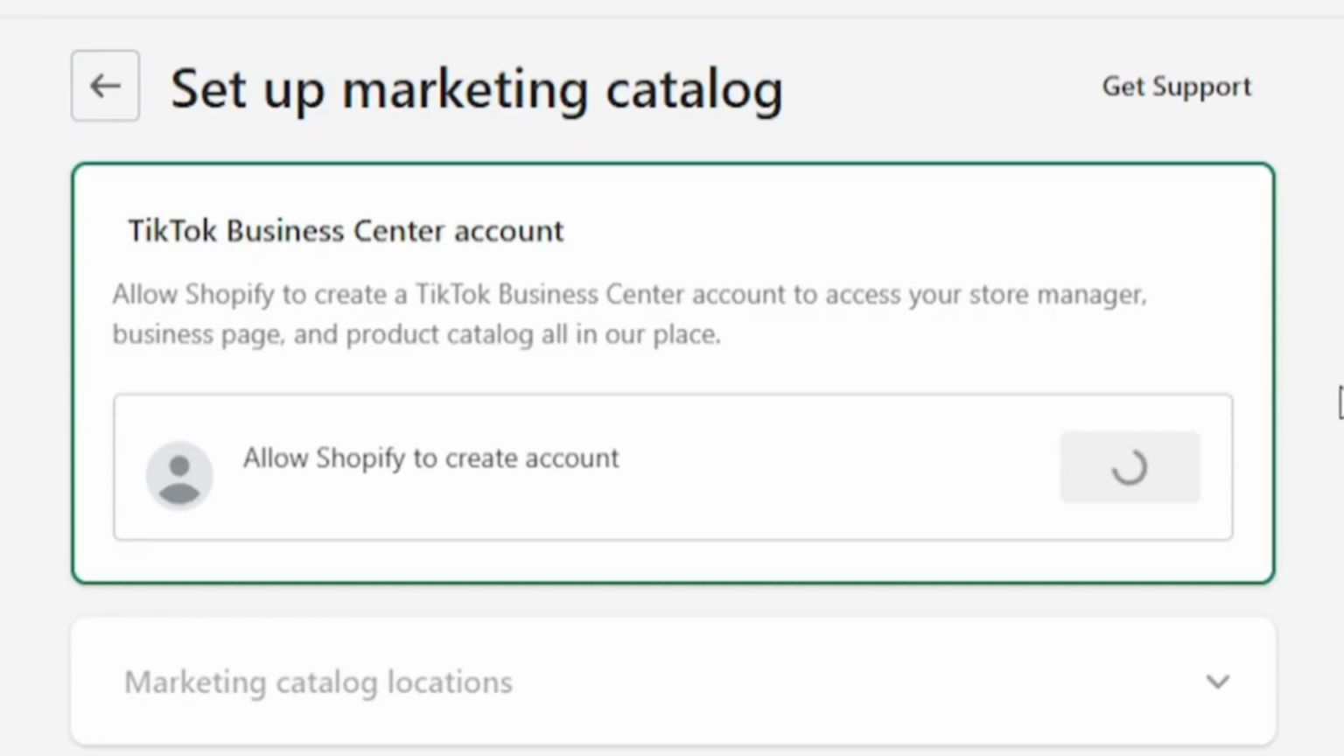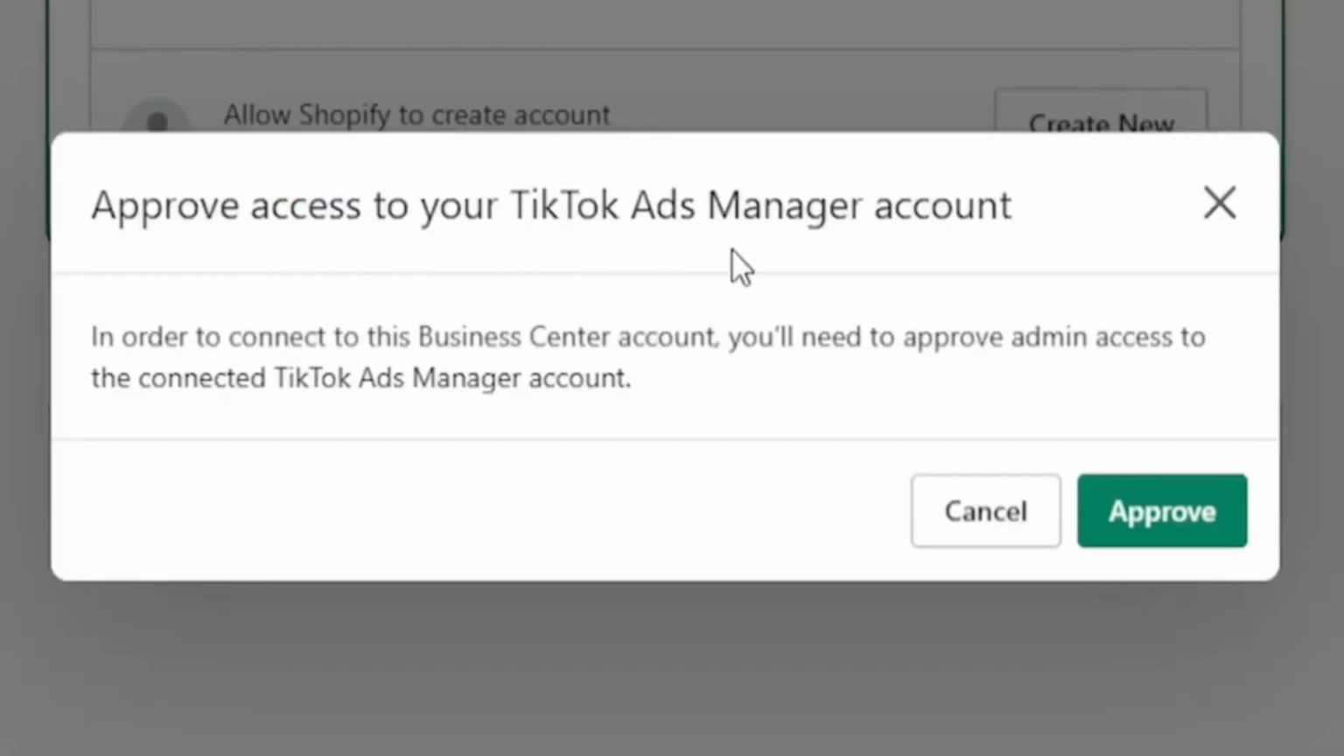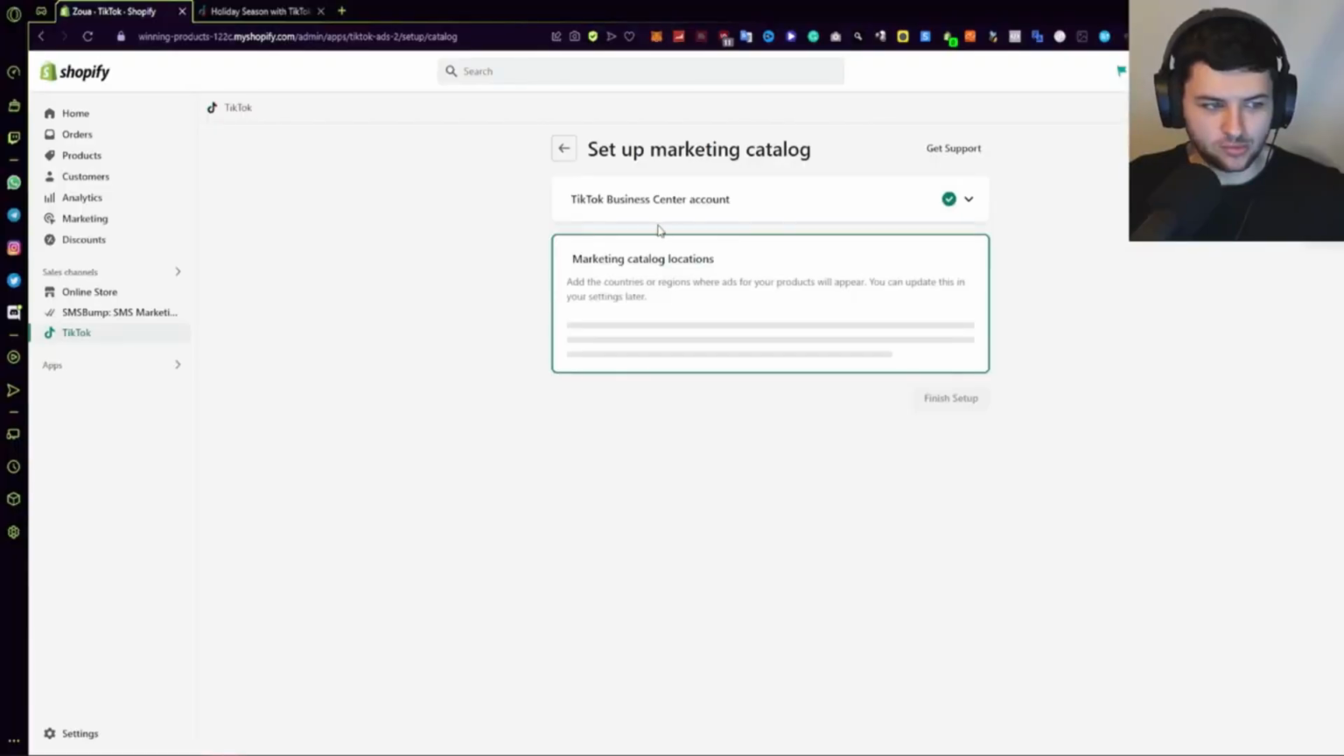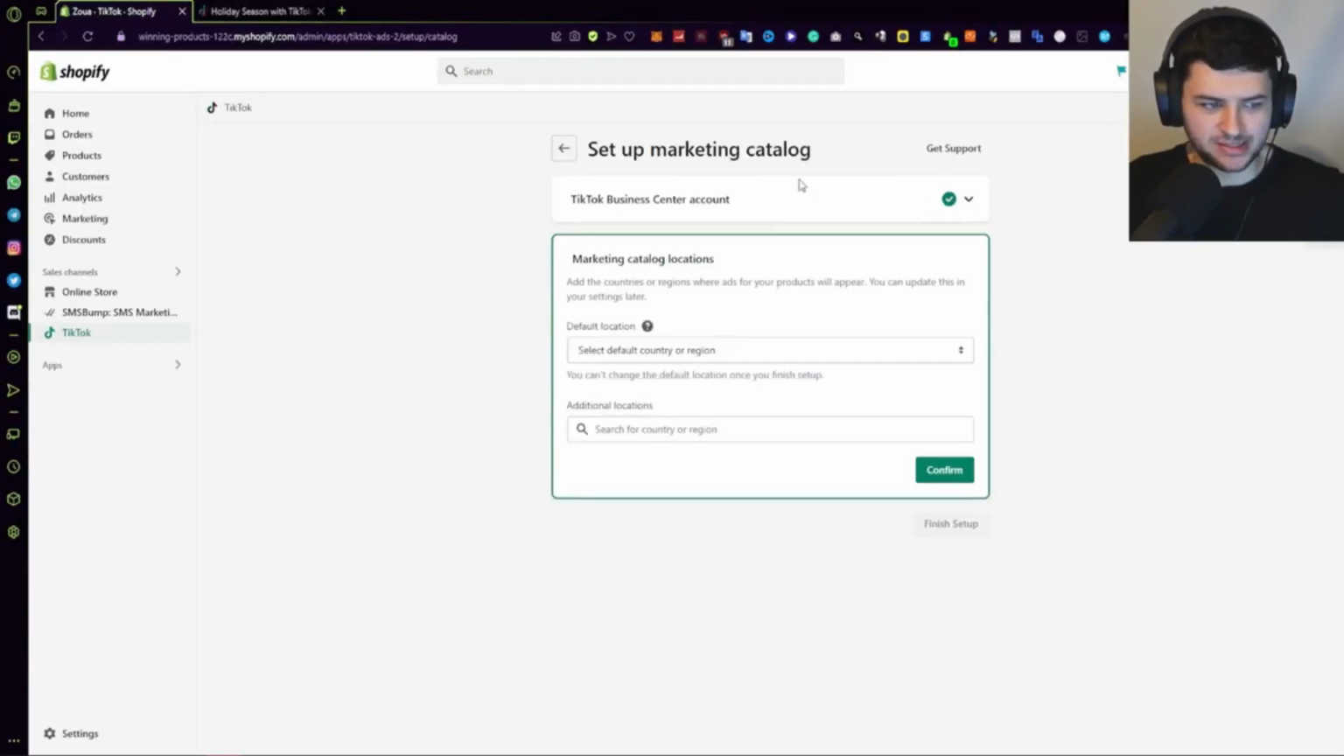So press create over here, and then it says approve access to your TikTok ads manager account. In order to connect to this business center account, you'll need to approve admin access to the connected TikTok ads manager account. When we set up the TikTok Pixel, we created an ads account. We're basically approving access over here, so press approve. And now, as you can see, this has linked our business center account.